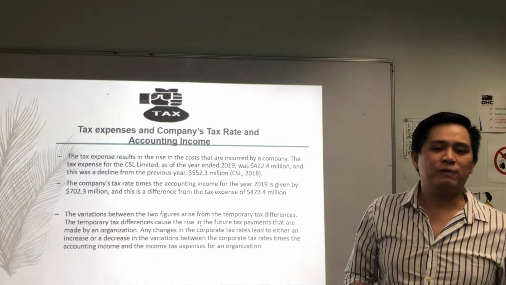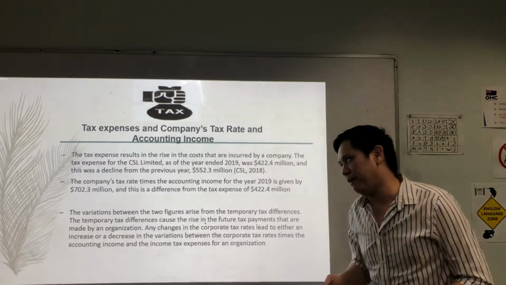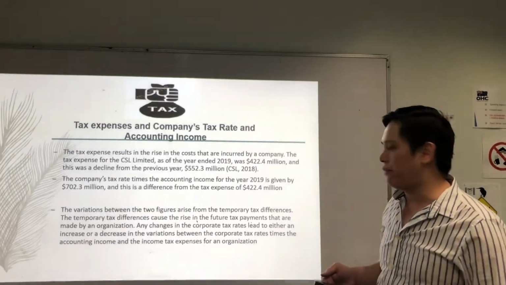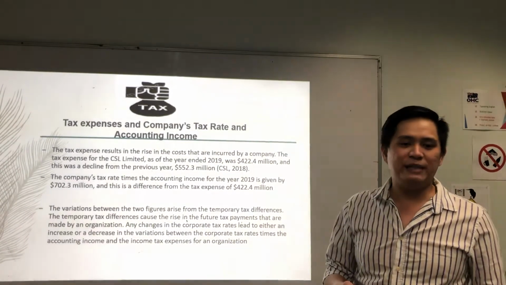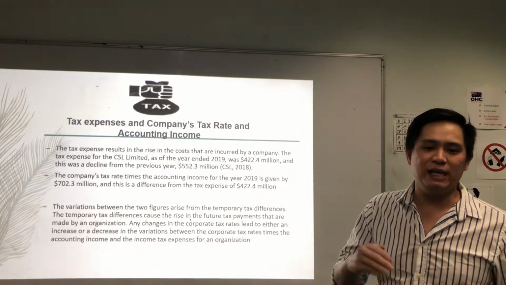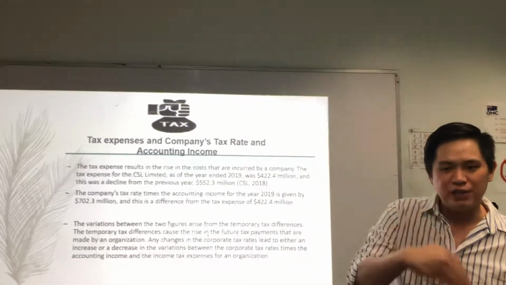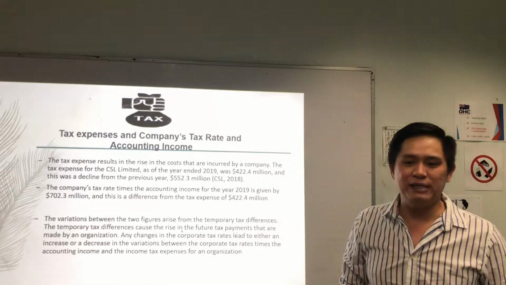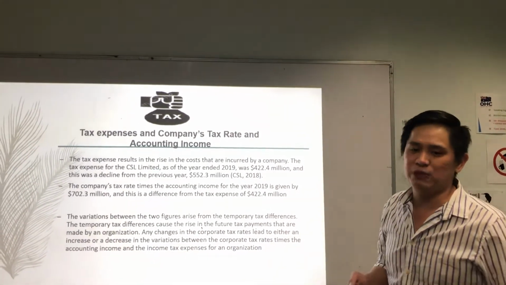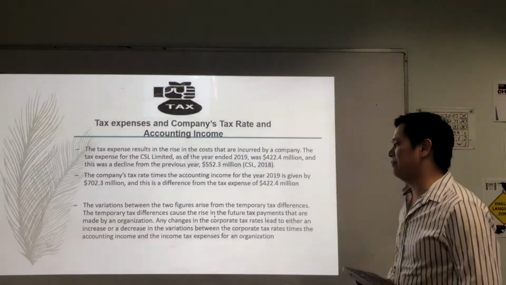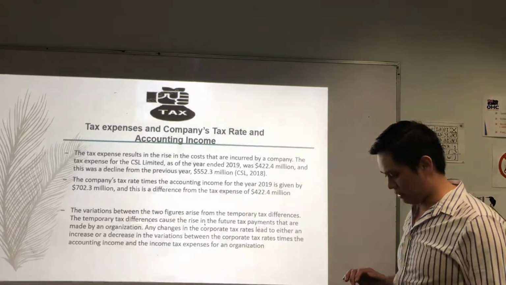The company tax rate times the accounting income for the year 2019 is given by 700.3 million, and this is different from the tax expenses of 422.4 million. The variation between the two figures arises from the temporary tax difference. The temporary tax difference causes a rise in the future tax payments that are made by an organization. Any changes in the company tax rates lead to either an increase or a decrease in the variation between company tax rate times accounting income and the income tax expenses for an organization.